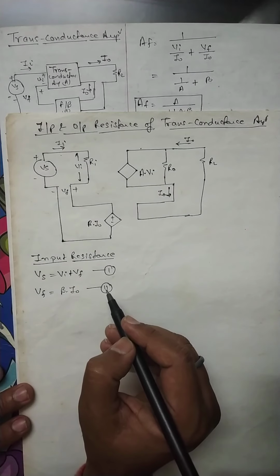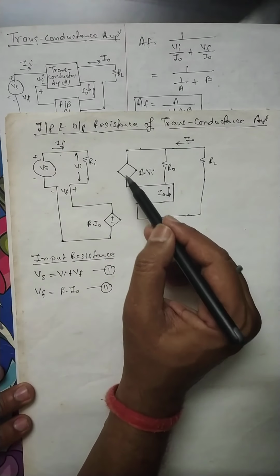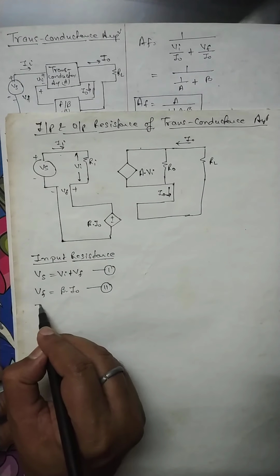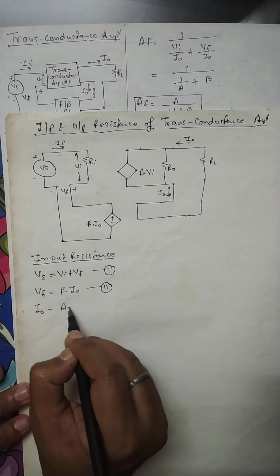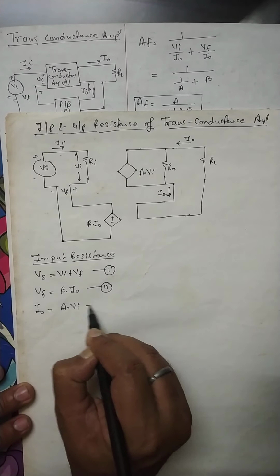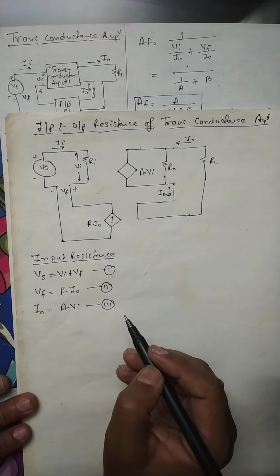Again, what is I0? I0 is equal to A into Vi. Just see over here, I0 is equal to A into Vi. So we can say that I0 is equal to A into Vi. This will be equation number 3.